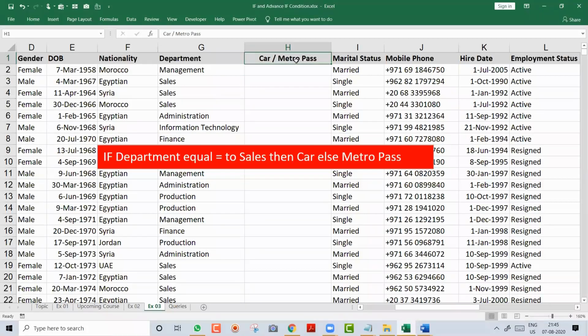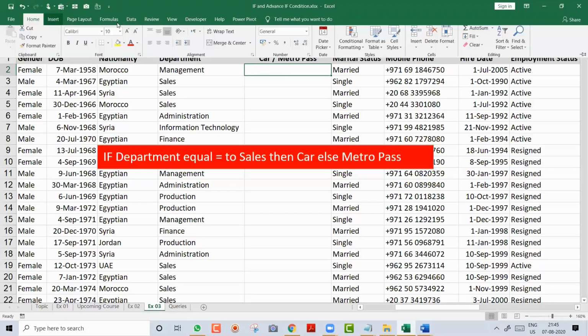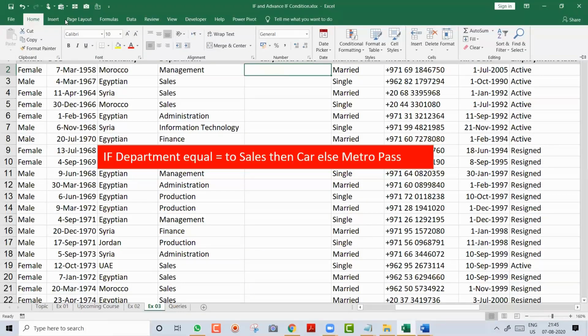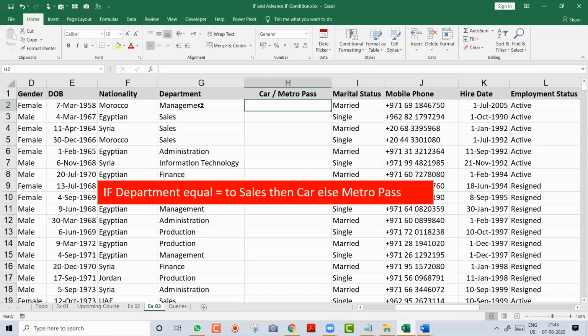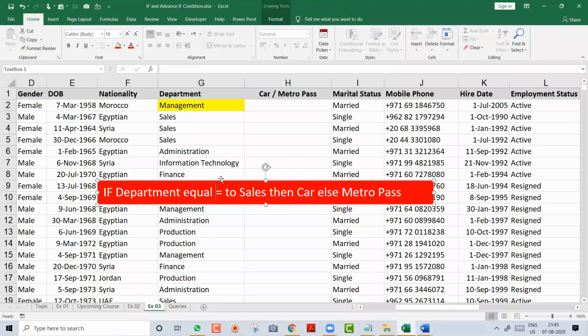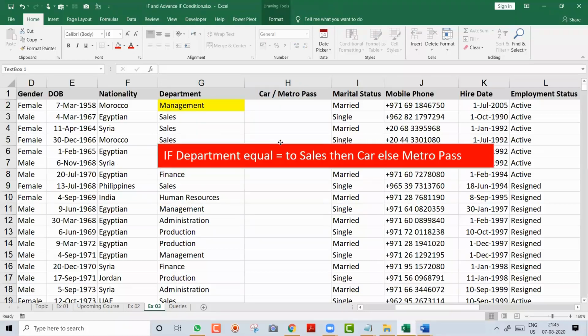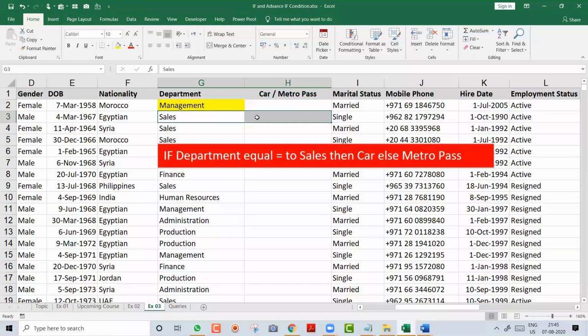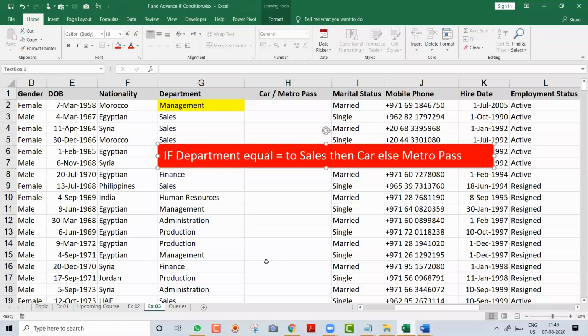So here I have to write an if condition where if department is equal to sales, meaning if the department is sales, then here car will come. All the sales people will get car because they travel. Management sits in office, so they will get metro pass. Just an example, so that you learn this way, friends. Okay, so can you put in a chat message?